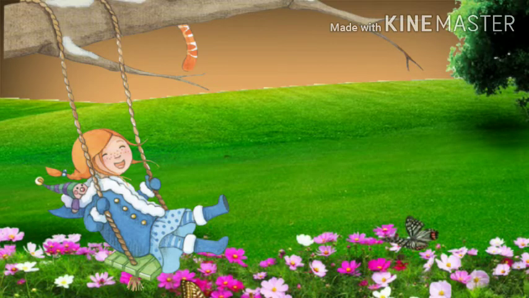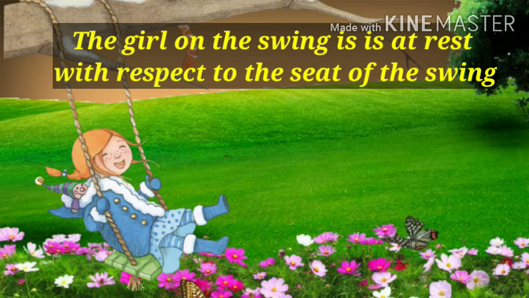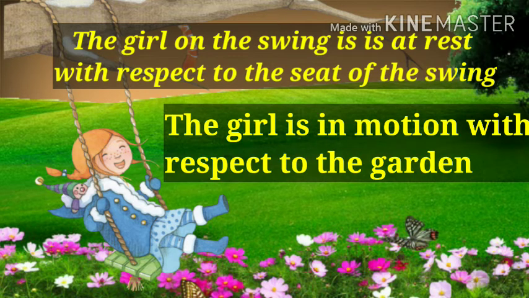A girl is swinging on a swing seat. Here the girl on the swing is at rest with respect to the seat of the swing, and the girl on the swing is in motion with respect to the garden. So she is in motion with respect to the surroundings.